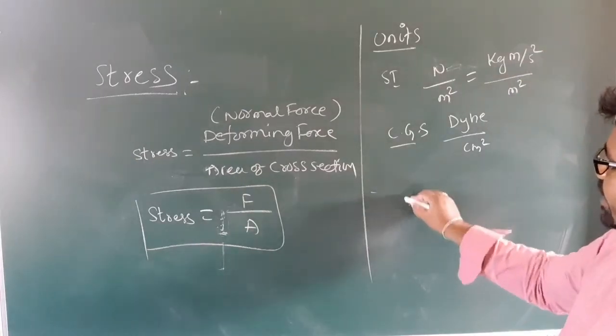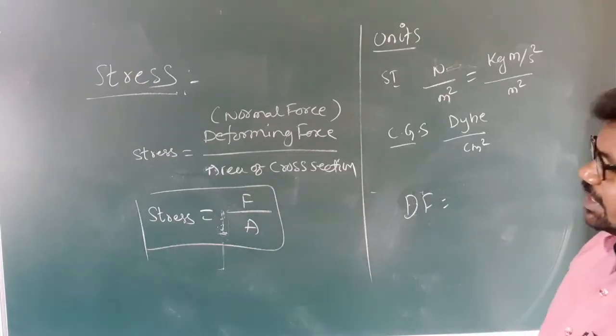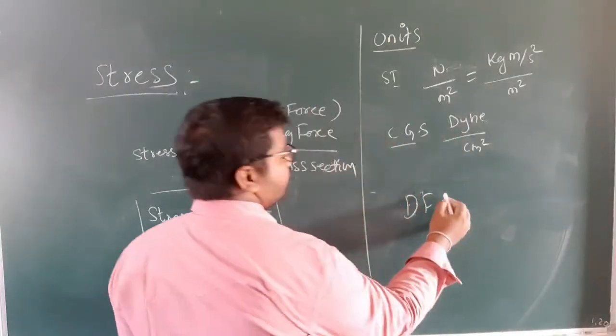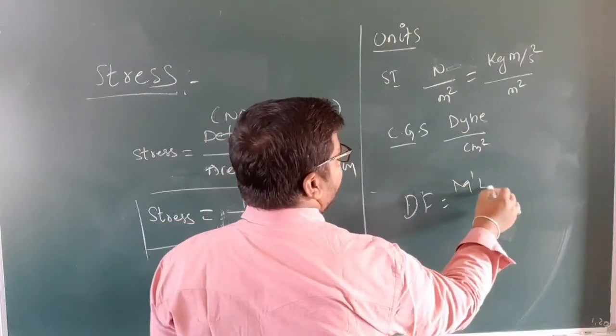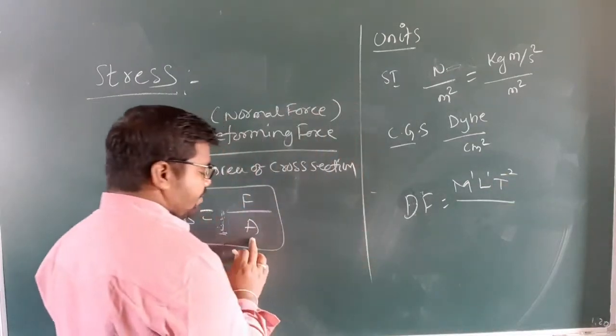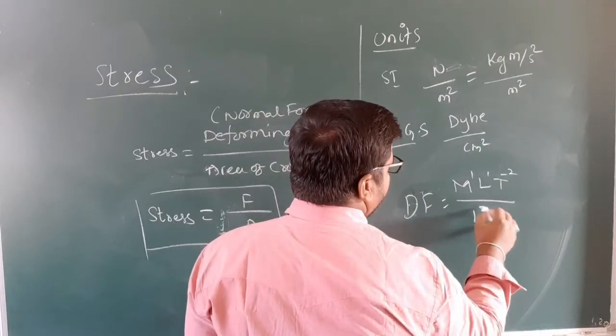How can we write the dimension formula, my children? The dimension formula for force is M power 1, L power 1, T power minus 2, divided by the dimensions of area, L power 2.